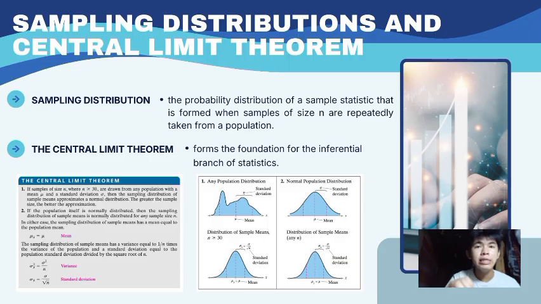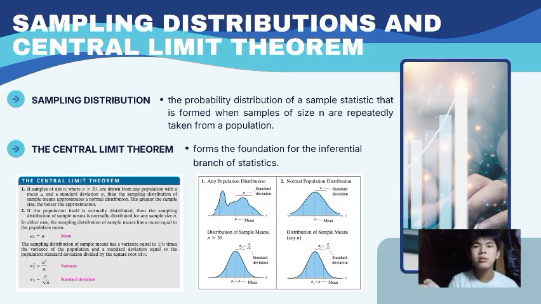The central limit theorem says that if samples of size n, where n is greater than or equal to 30, are drawn from any population with a mean and a standard deviation, then the sampling distribution of the sample means is normally distributed for any sample size n. In either case, the sampling distribution of the sample mean has a mean equal to the population mean, and we have the formula: mean of x-bar is equal to mu.